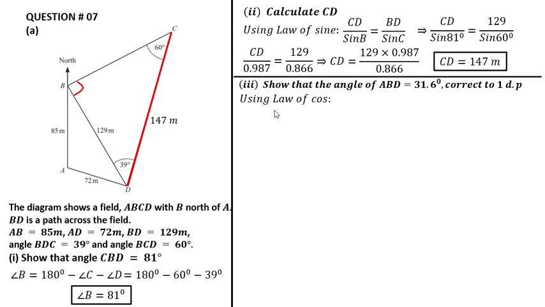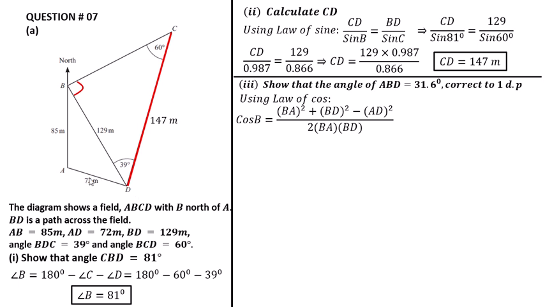Okay. Use the law of cosines. Which angle do we have to calculate? Angle B. That's why we write cos B. Cos B is equal to the sum of the other sides. The front side of angle B is AD.